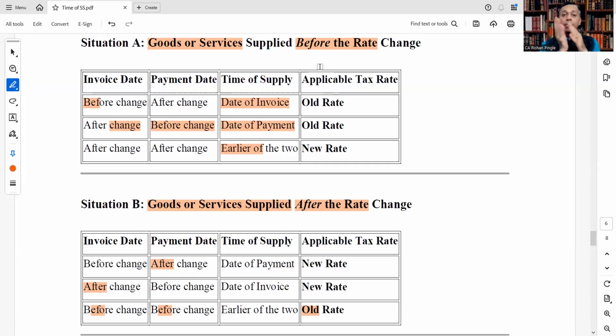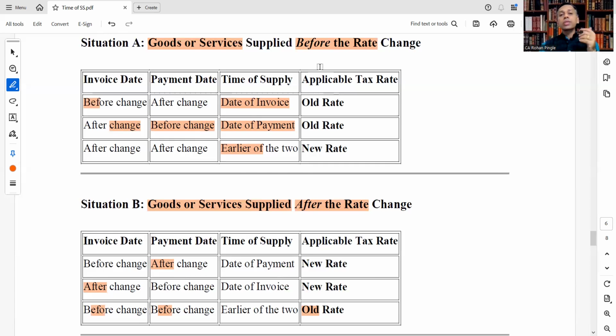If payment date is before the change and invoice issued after, then again time of supply will be date of payment and old rate applicable because it is before the change. And in the scenario where invoice and payment are both done after the change, whichever is earlier will be the time of supply, but it is after, so the new tax rate is applicable in that scenario.